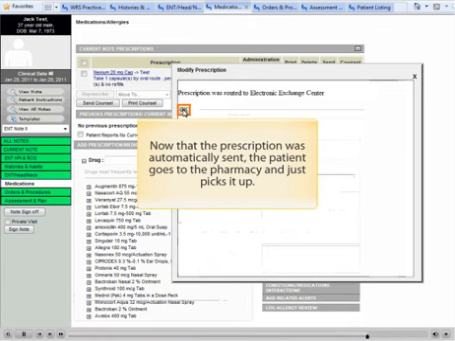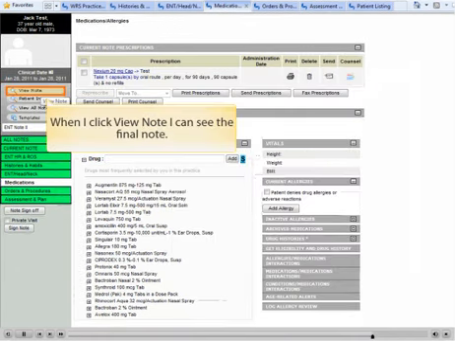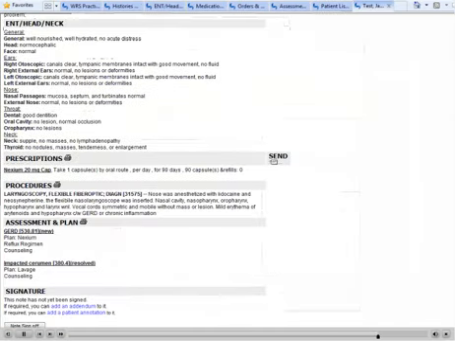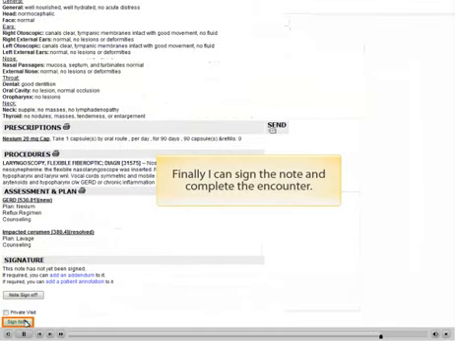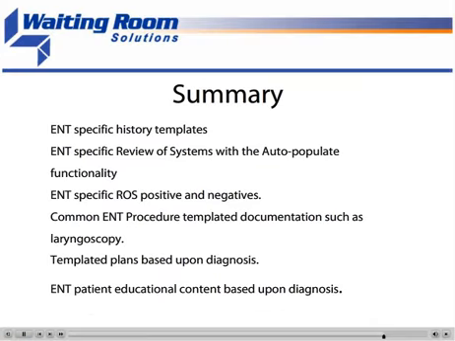Now that the prescription was automatically sent, the patient goes to the pharmacy and just picks it up. When I click View Note, I can see the final note. Finally, I can sign the note and complete the encounter. This encounter demonstrated some of the quick charting tools available in the waiting room solution system.